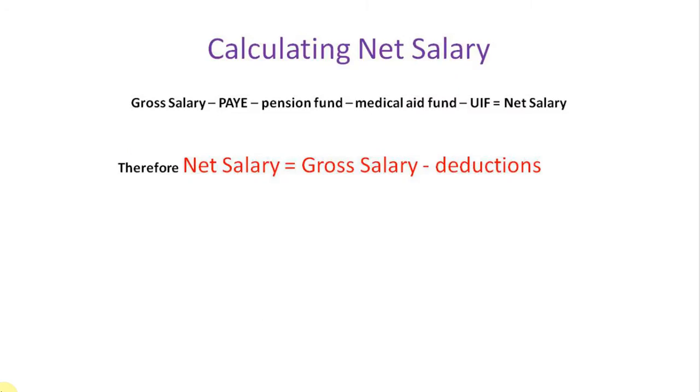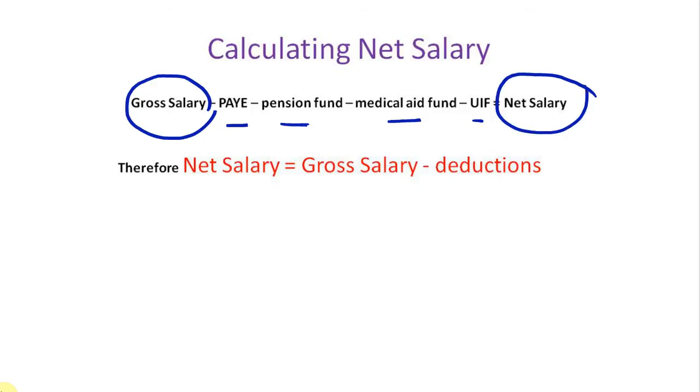Right. How do we calculate net salary? Okay, so our net salary is our gross salary minus all of our deductions: PAYE, pension fund, medical aid fund, and UIF, and that will give us our net salary.